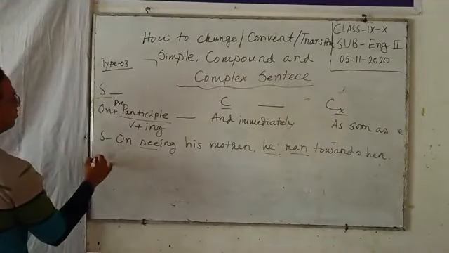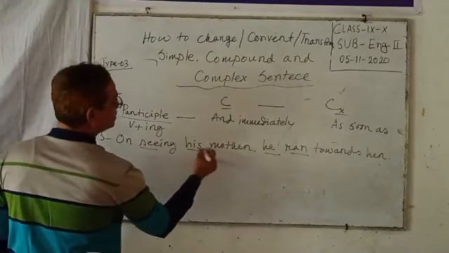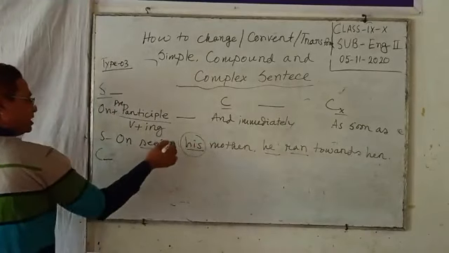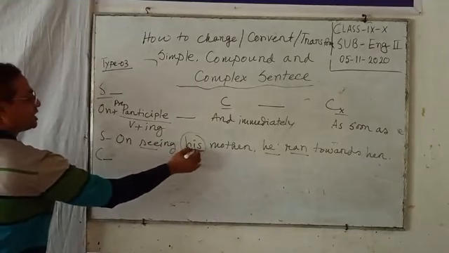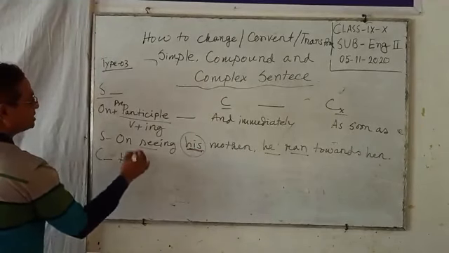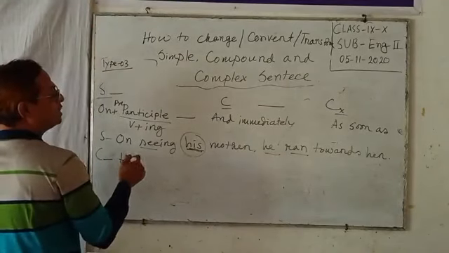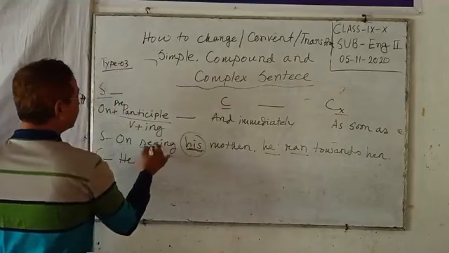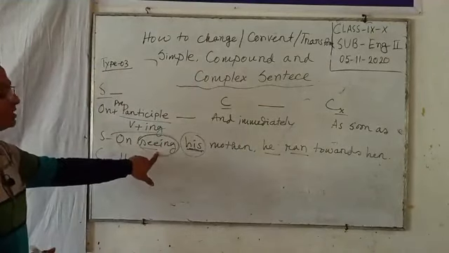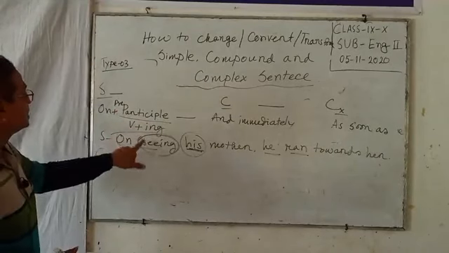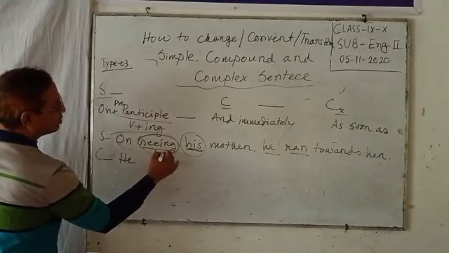Let's try with compound sentence. This is the possessive case. We should use the subjective case of the possessive case, and we know the subjective case of his is he. Next, we need a verb. This is on plus seeing, a phrase, and we know this is a present participle, a non-finite verb.